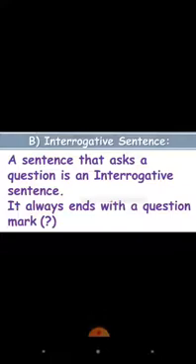Interrogative sentence. A sentence that asks a question is an interrogative sentence. It always ends with a question mark. For example, first, where do you live? Second, what time did you go to the shop? Here, you can see both the sentences end with the question mark. If the question mark comes, it means it's an interrogative sentence.